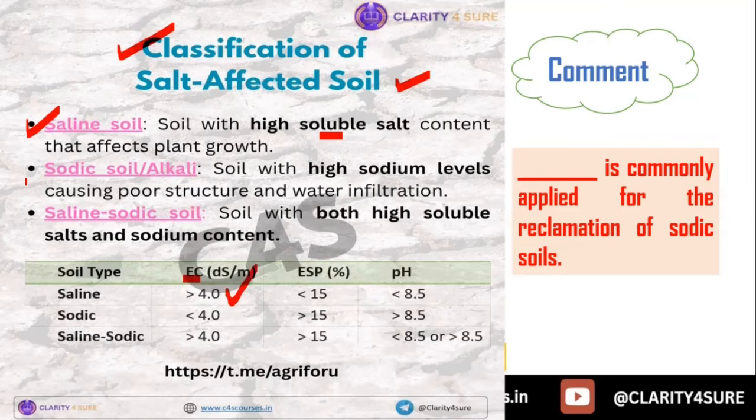In the sodic or alkali soil, what is happening? It has very high sodium levels. That is, Na level is more on the exchangeable complex. And for that reason, the exchangeable sodium percentage here is more than 15. Okay, you are getting my point, right? And the saline sodic soil has both the issues. For that reason, it has high electrical conductivity because it has high soluble salt, and it even has high ESP because it has more sodium ions on that particular exchangeable complex.